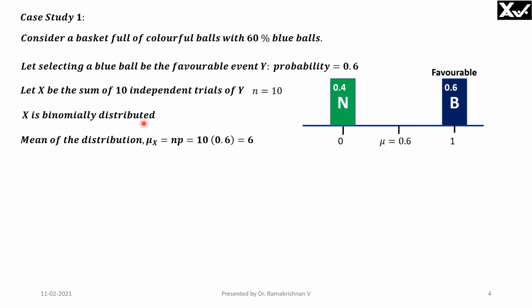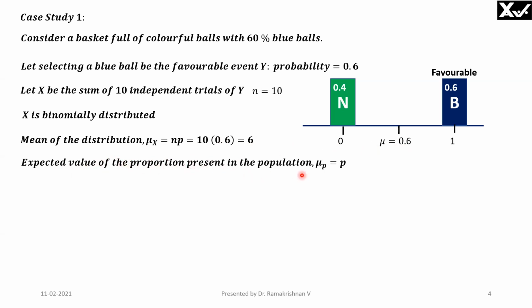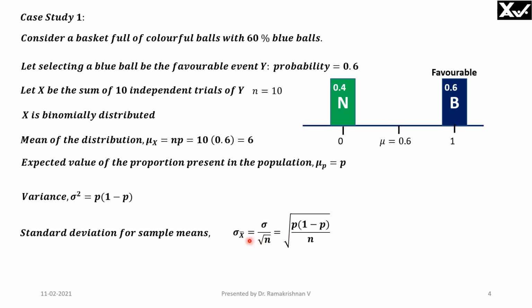That is, X is binomially distributed. For binomial distribution, you can see my other video, but for the present, you can take this formula. NP is the mean value for this distribution. Expected value of the proportion present in the population is P. Proportion means per trial. That's always P. Variance is P into 1 minus P. Standard deviation is the square root of P into 1 minus P, divided by N.